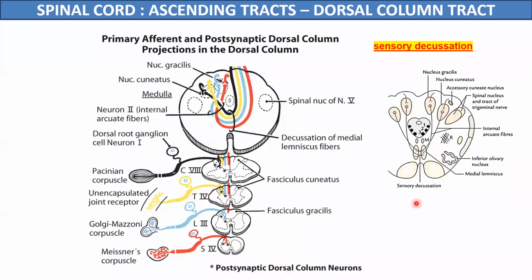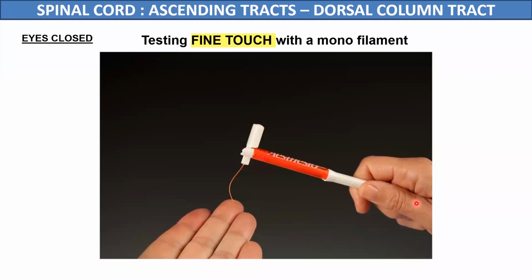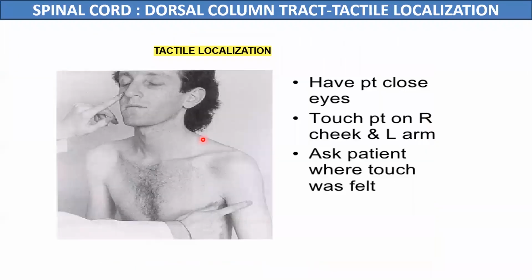Now we will study the various sensory impulses carried by the posterior column tracts in the spinal cord, which carry these sensations to the cerebral cortex. The first sensory impulse carried by these tracts is fine touch. By fine touch, we mean that a person can accurately, pinpointly localize the area of skin touched. We can test this with a monofilament. This is different from crude touch, which we test with cotton wool, and that sensation is carried by the anterior spinothalamic tract. So the first sensation is fine touch.